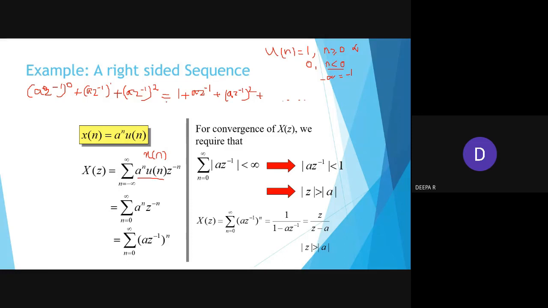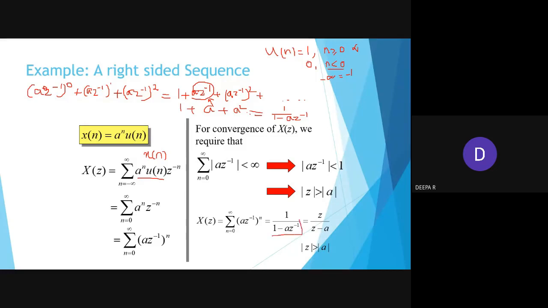We have studied this before: the geometric series 1 plus a plus a square and so on up to infinity, which sums to 1 by 1 minus a. This is the geometric series formula you have to remember. Then what is the value of a here? Because I am going to equate this, it becomes 1 by 1 minus a z inverse.